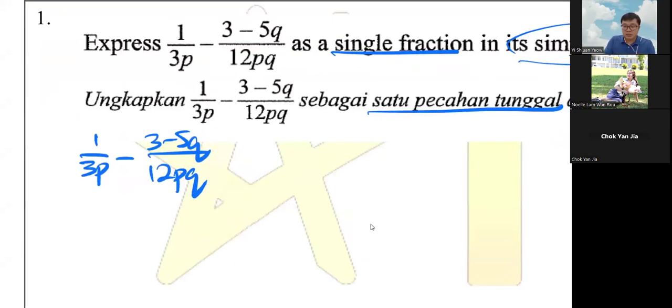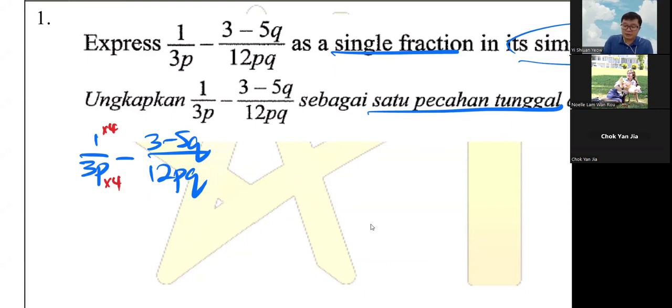How to make these two denominators the same? Of course you just see what is lacking on the two sides. Here the left side has 3, the right side is 12. How to make 3 and 12 together? 3 times 4 becomes 12. So if the denominator is times 4, your numerator also must be times 4.